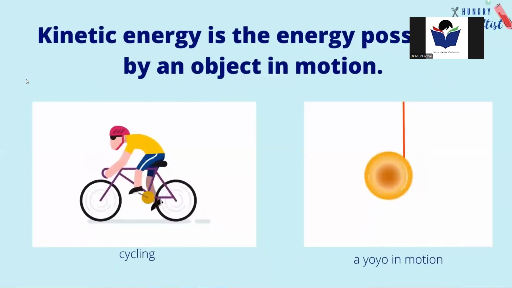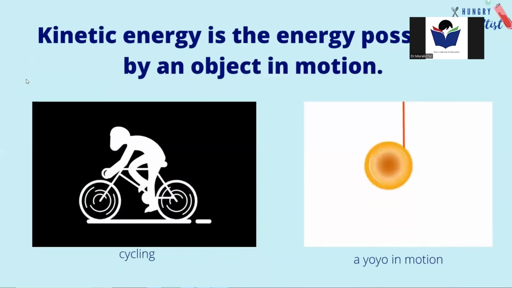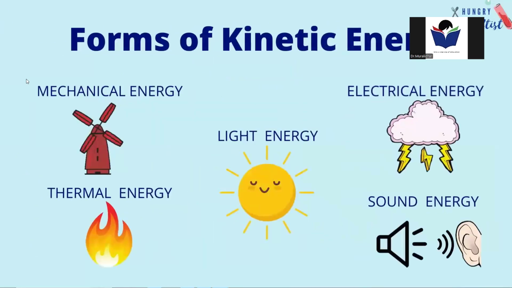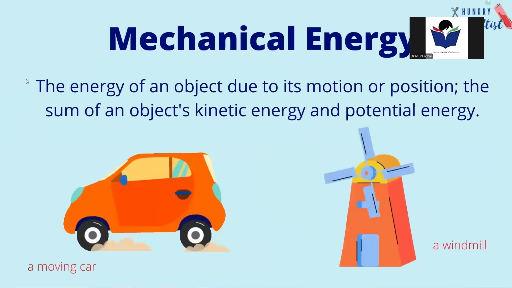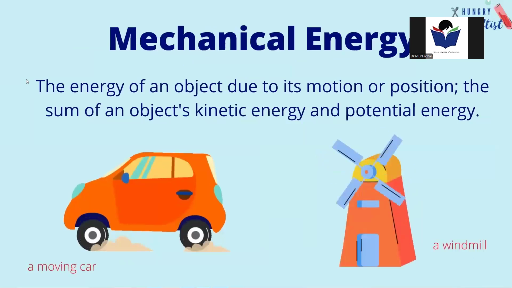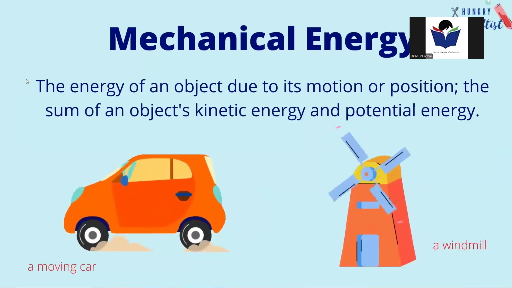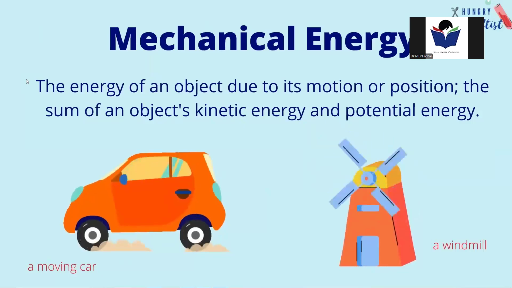Kinetic energy is the energy possessed by an object in motion. Forms of kinetic energy: mechanical energy, thermal energy, light energy, electrical energy, and sound energy. Mechanical energy is the energy of an object due to its motion or position, the sum of an object's kinetic energy and potential energy, like a moving car and a windmill.